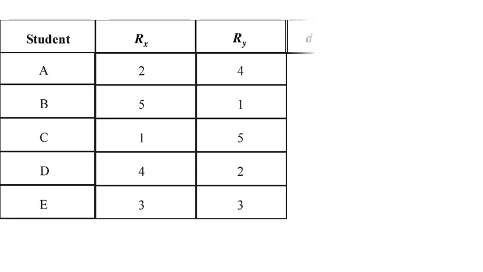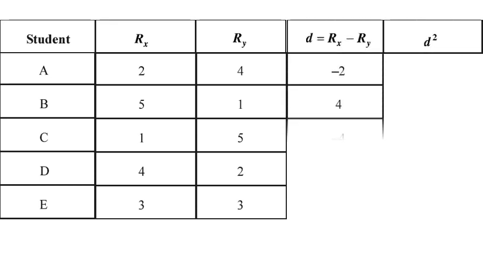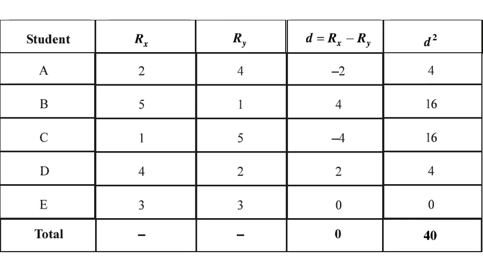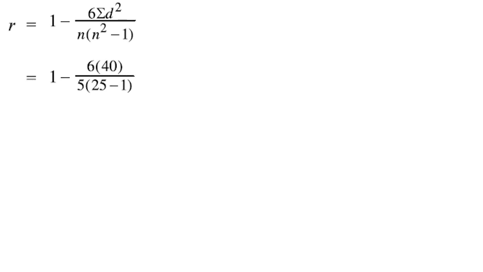Once we are done with the question, we will write down the difference and then we will square the difference. Once we square the difference, we will make a total. The total here of the D square column is 40. So the formula is 1 minus 6 summation D square upon n into n square minus 1. Putting in the values in the equation, 6 into 40 upon 5 into 25 minus 1, 1 minus 240 upon 120, 1 minus 2, that is R, negative 1.